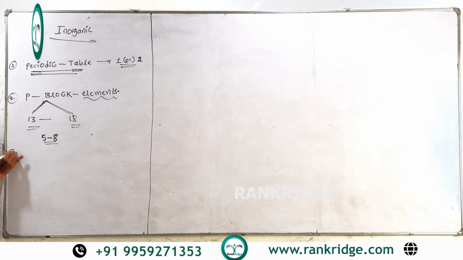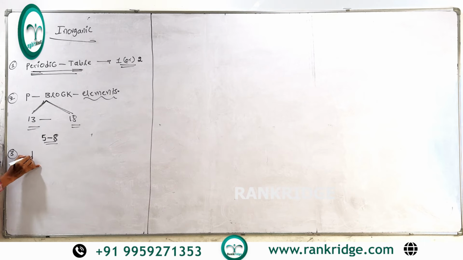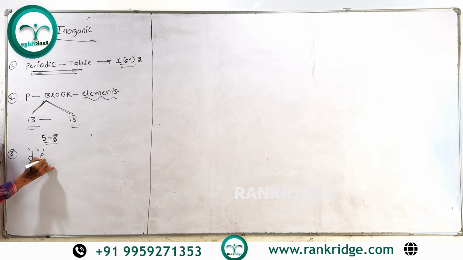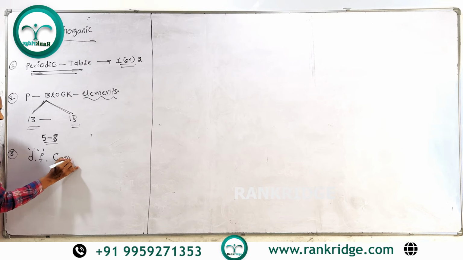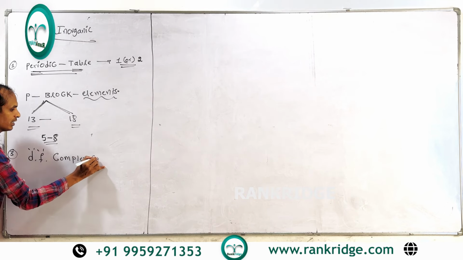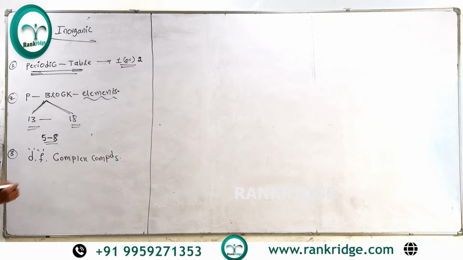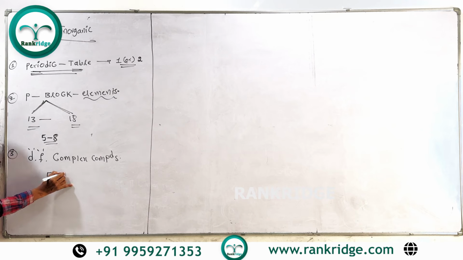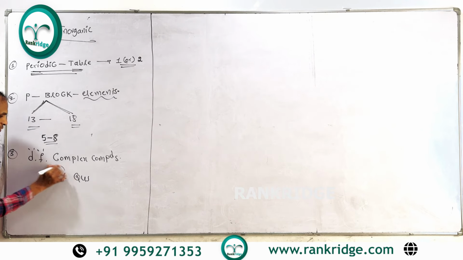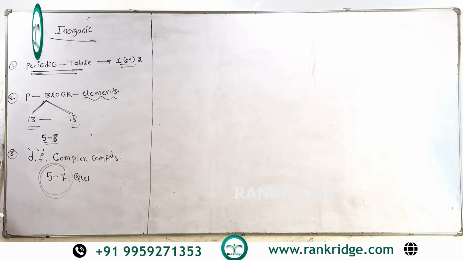After the P block elements, one more important topic in inorganic chemistry is D and F block elements and complex compounds. We can expect nearly 5 to 7 questions from D and F and complexes.